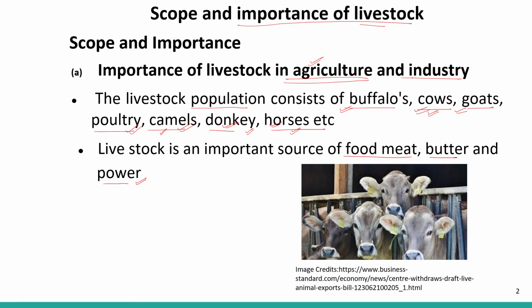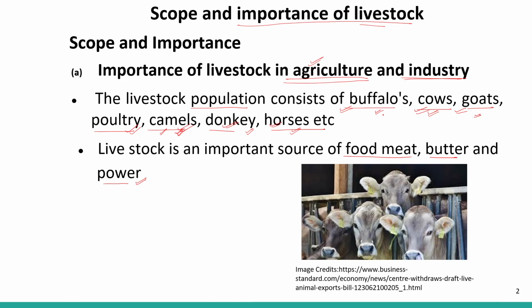Now, if we talk about industry, then many industries like the dairy industry and butter industry, right? They are all totally based on animals like buffaloes, cows, goats, and camels also. Camel milk is very famous in the state of Rajasthan.